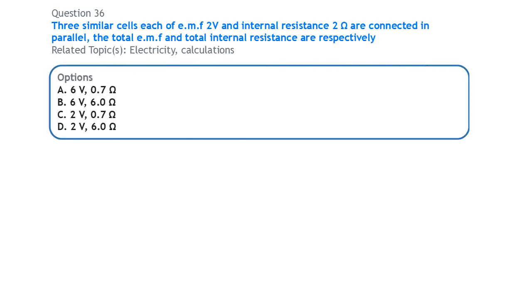Next, also on electricity: 3 similar cells of EMF 2 volts and internal resistance 2 ohms are connected in parallel. The total EMF and total internal resistance are respectively.